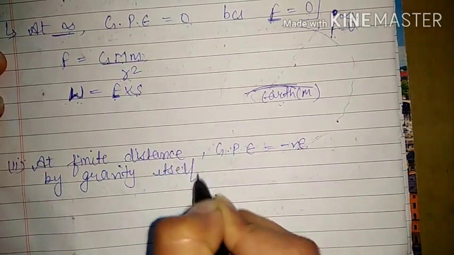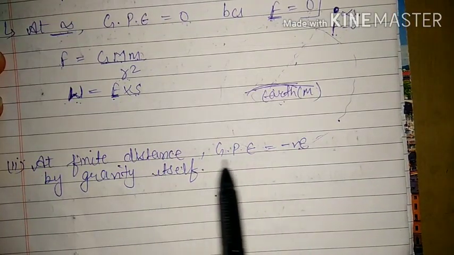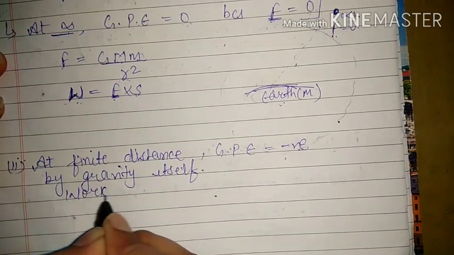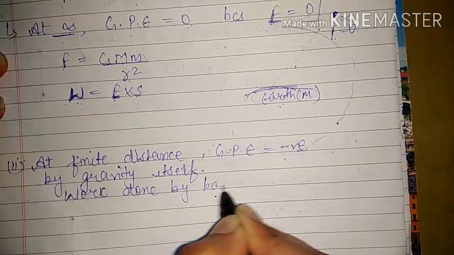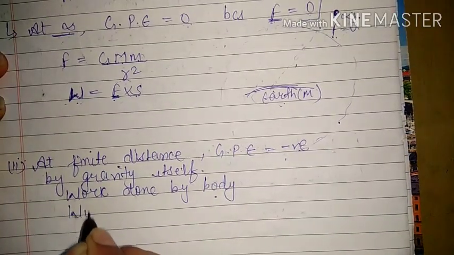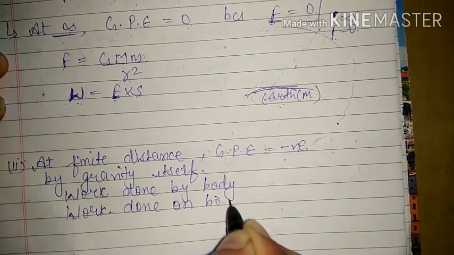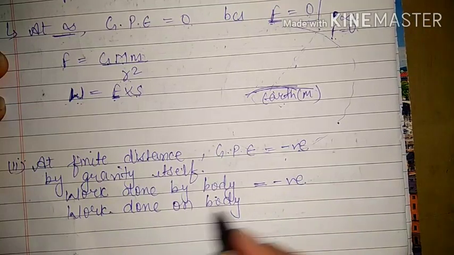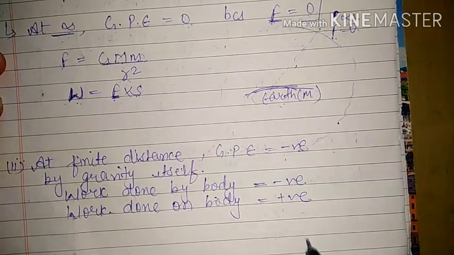This is our point. So from one thermodynamical concept also we can make it clear. If the work is done by the body, and work done on the body, two things are there. So work done by the body is generally negative and work done on the body is generally positive. This is one mathematical concept.